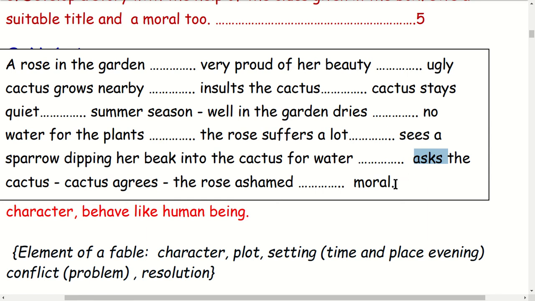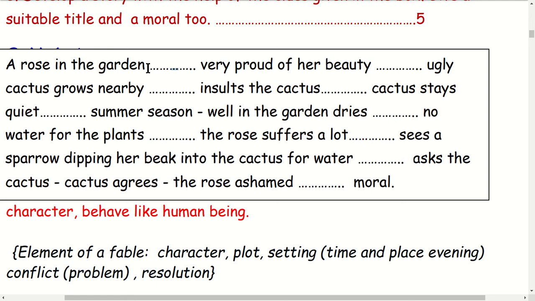I also added some extra related details to make the story interesting and readable. Some students think this is an exercise for filling the gaps. This is not filling the gaps. This is only the outline, only the important points, a skeleton for writing the story.